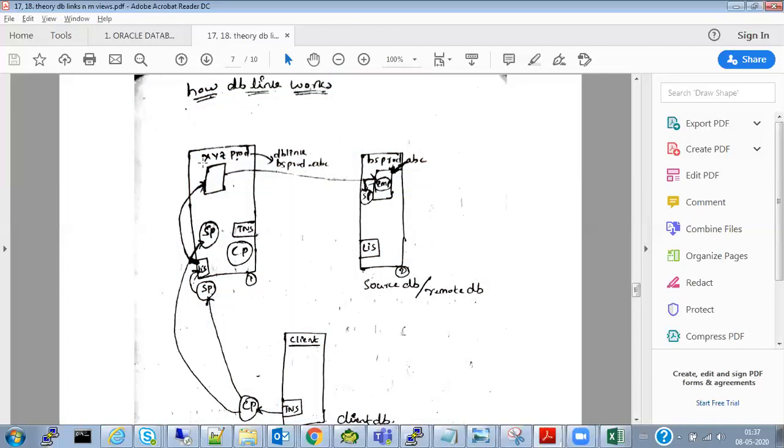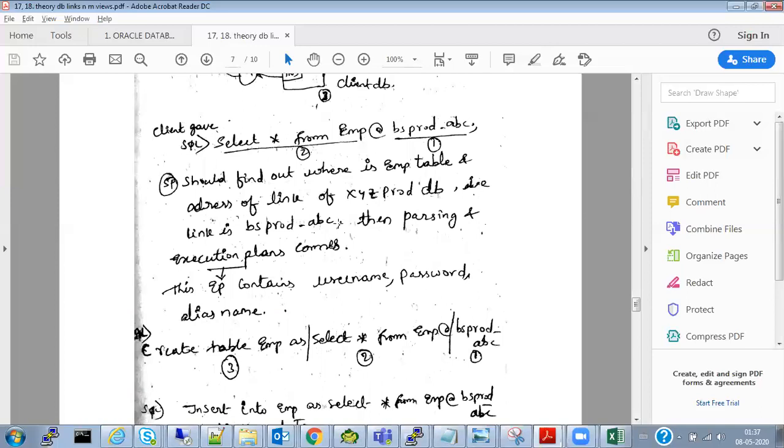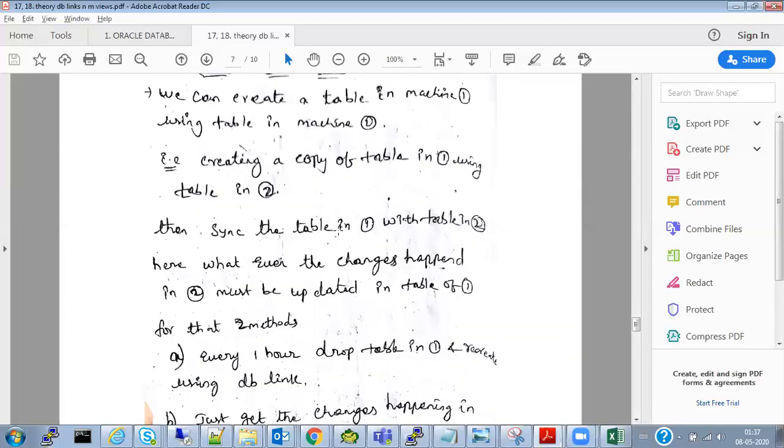So for that, I can't drop the table every day, and I can't recreate this table with the help of this table. I can't do it. That is the reason there is a concept called materialized views that came into the picture.